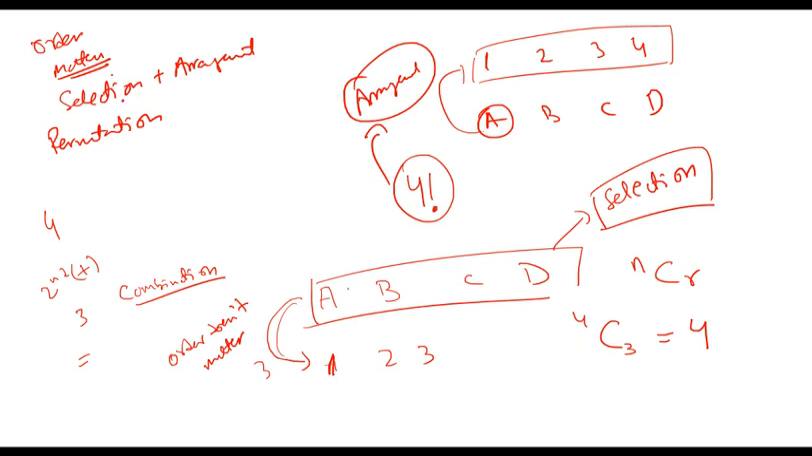permutation. Permutation is selection plus arrangement, and so we use the formula NPR, or in this case it will be 4P3. So this is permutation, 4P3. On your calculator you do second and then minus sign and then 3. It will be 24. So permutation means selection plus arrangement.